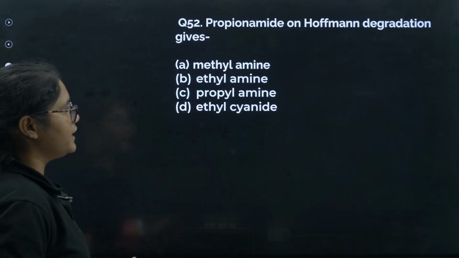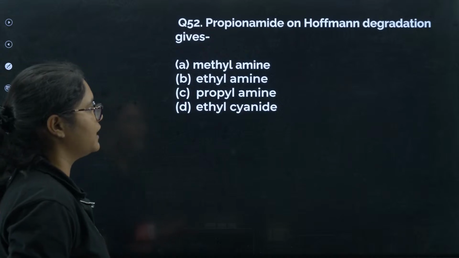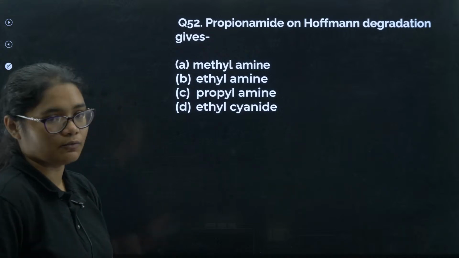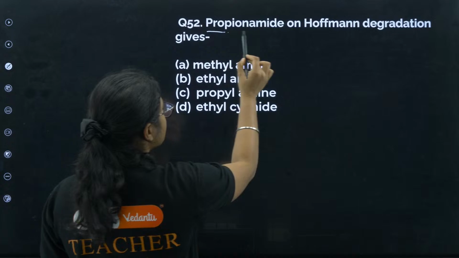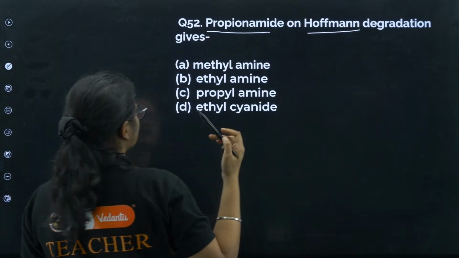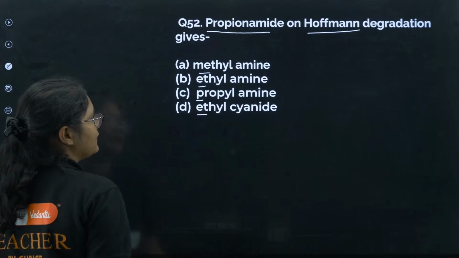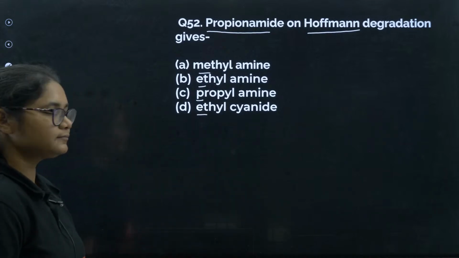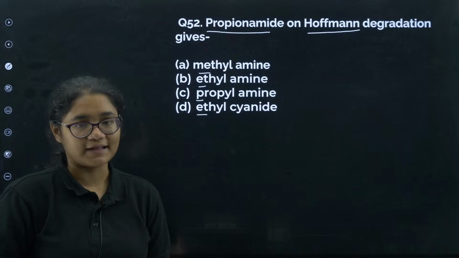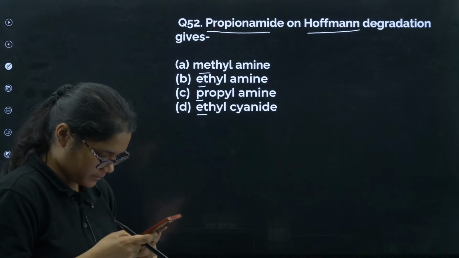Next, propionamide on Hofmann degradation gives you what? Methylamine, ethylamine, propylamine or ethyl cyanide? You remember, one carbon less. So what will be the product here?